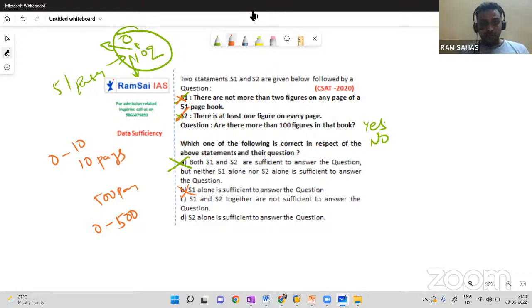So wait, here options are changing here. Both 1 and 2 are sufficient. Yes alone. Yes, third option. So from this we can understand those 4 options are same, those 5 options are same, but they may be shuffled. So look at the options carefully. Here's third option, S1 and S2 together are not sufficient to answer. So C is right answer here. For this question, C is right answer. Hope it is clear, right?